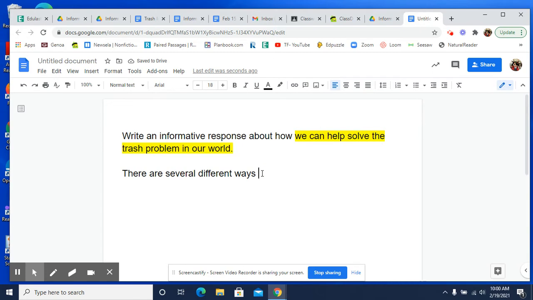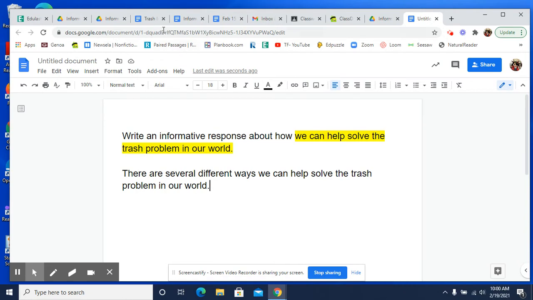There are several different ways we can help solve the trash problem in our world. That is my thesis. The entire essay is going to be about those different ways to solve the trash problem.